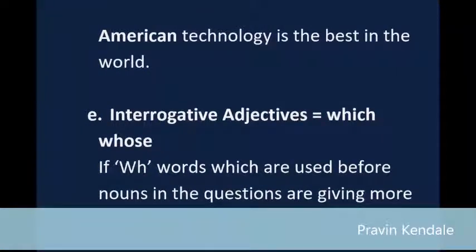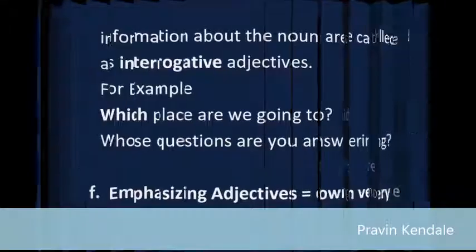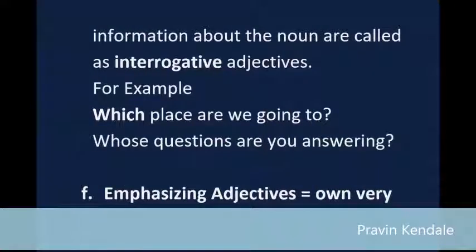E. Interrogative adjectives equals which, whose. If WH words used before nouns in questions give more information about the noun, they are called interrogative adjectives. For example, which place are we going to? Whose questions are you answering?